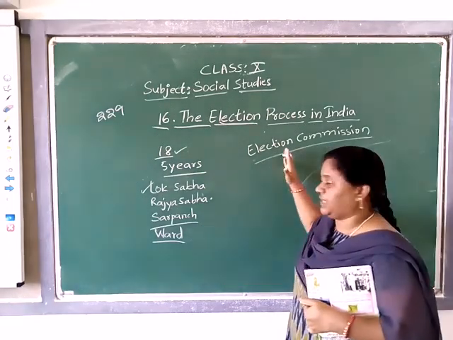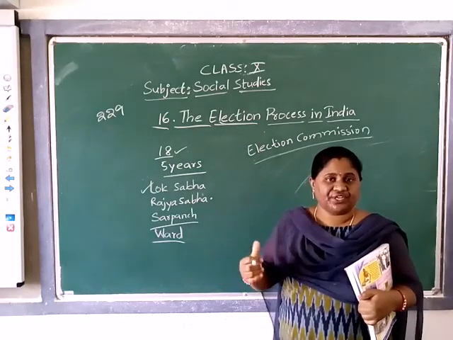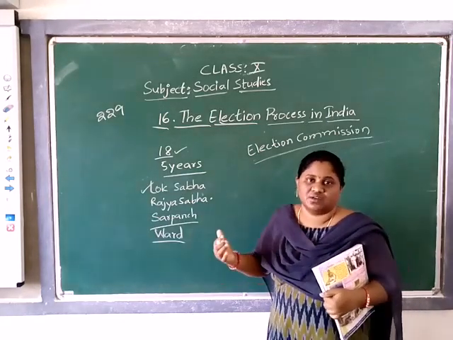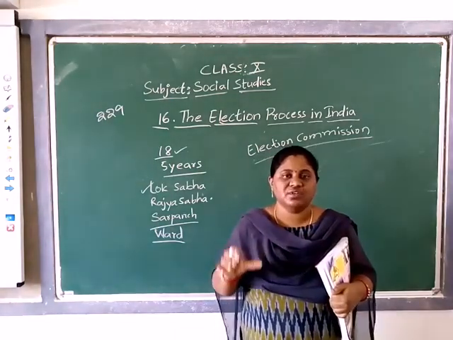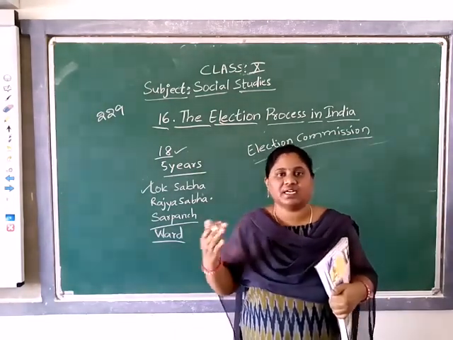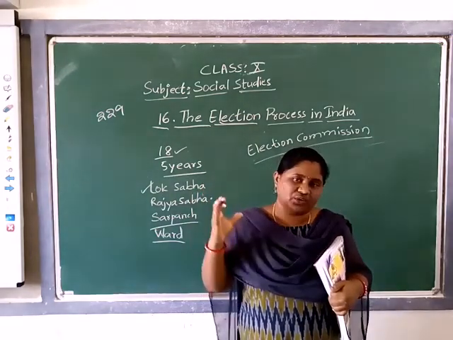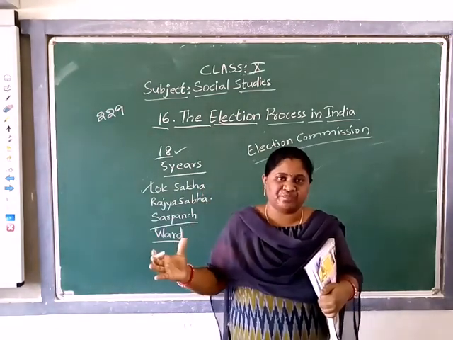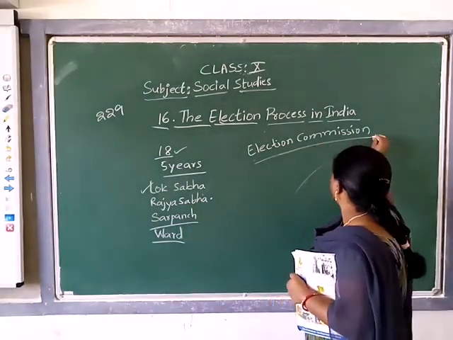It has supreme power at the time of elections, state-wise and central-wise. It can control every place and every person, including the CMs and PMs also. Understood? So, the election commission.